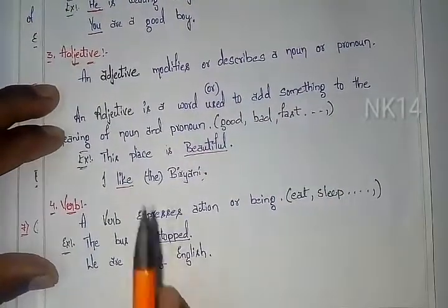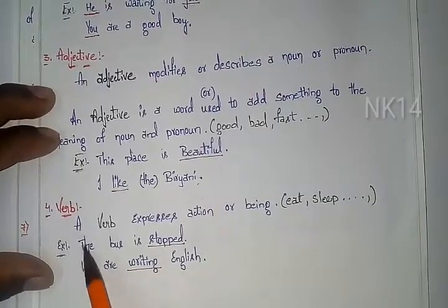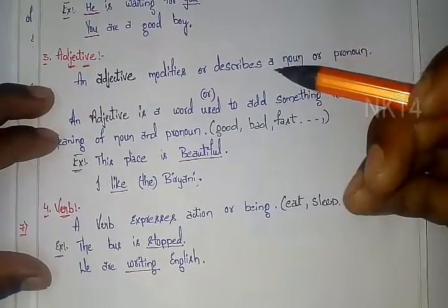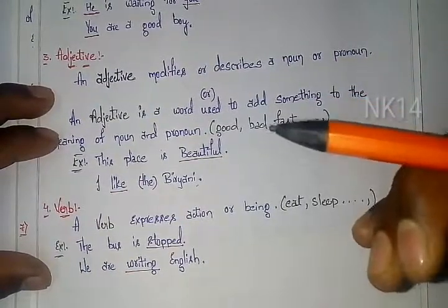Next, verb. Verb is the fourth one I have taken. A verb expresses action or being. So if any action is taking place, then that action indicates that it is a verb.